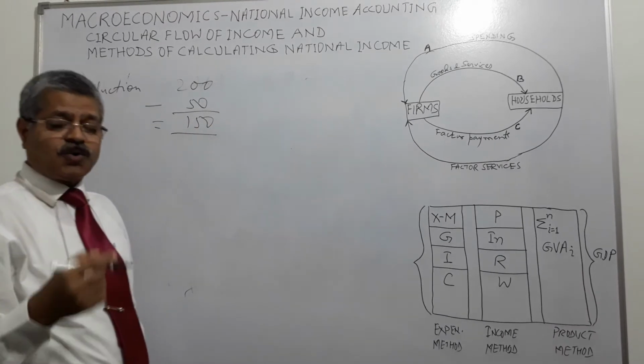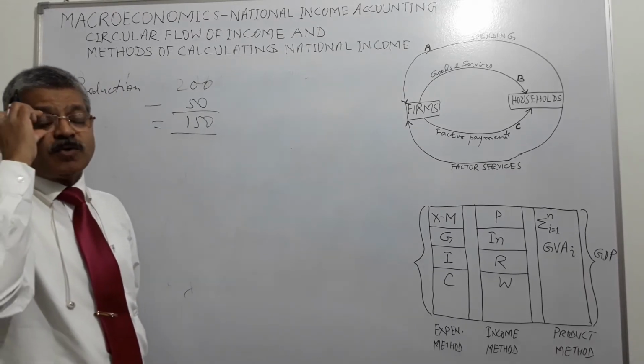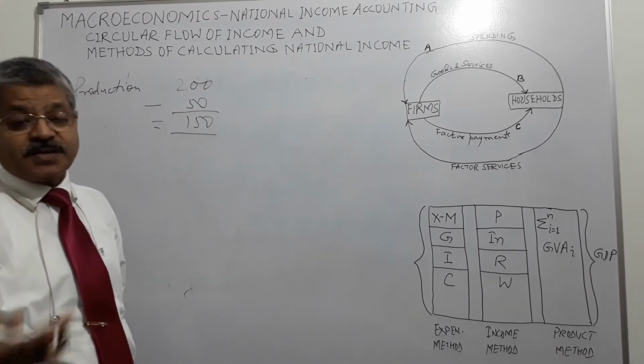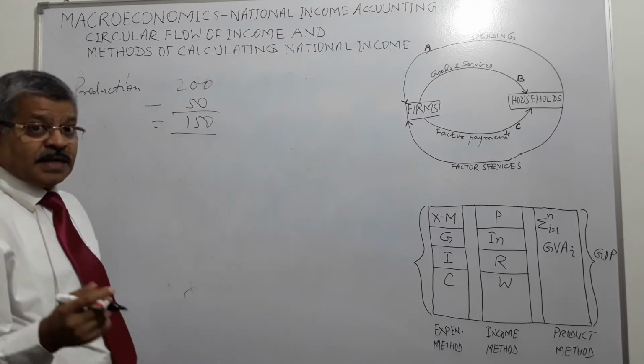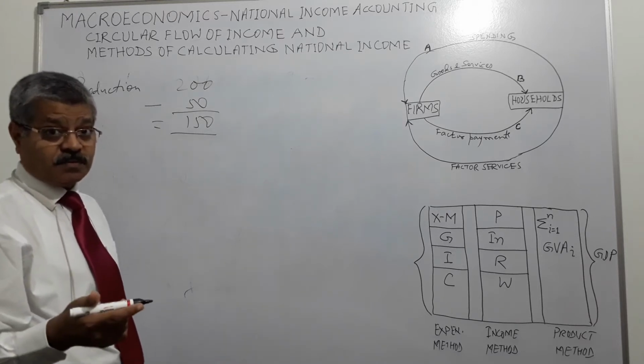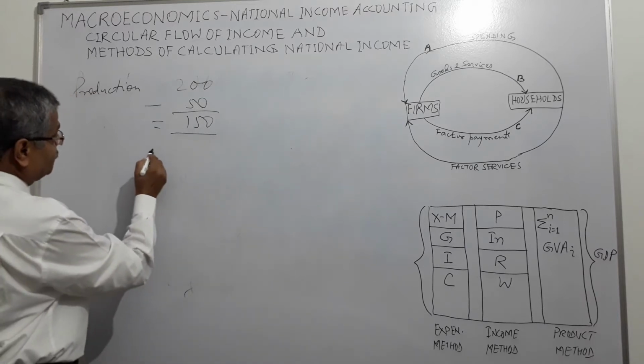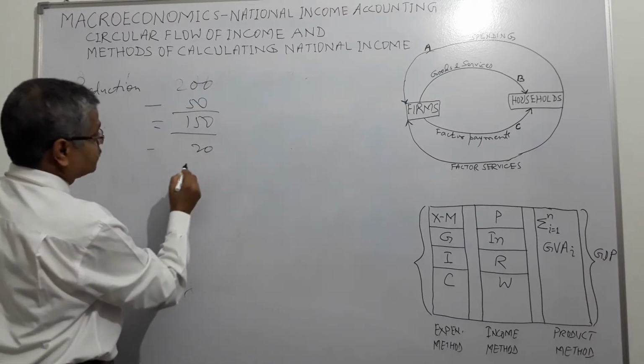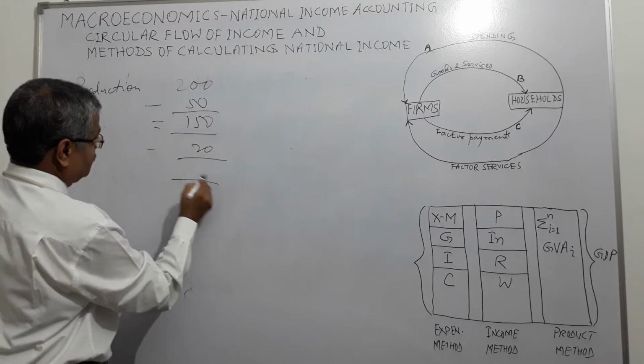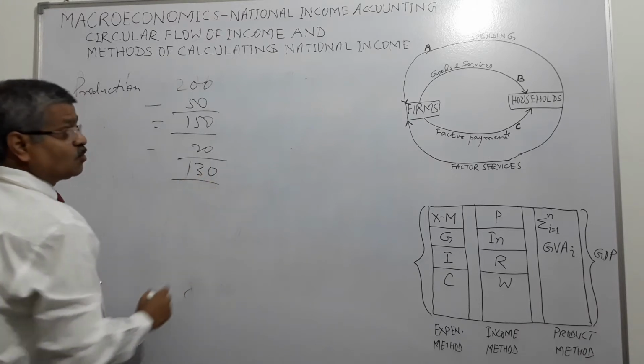In the course of producing those goods, I would have used some of my equipment, implements, machinery or whatever capital goods, and they would have undergone some maintenance, repair, replacement. Suppose 20 rupees was the depreciation. So 130 rupees is what?